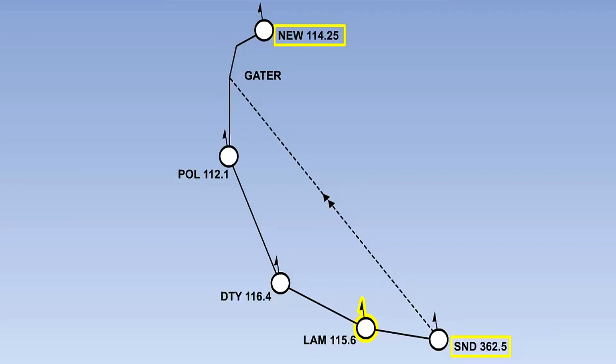There are beacons close to his route: Lambourne, LAM, Daventry, DTY, and Pole Hill, POL. If he were to fly from one beacon to the next, it would not be the shortest route.